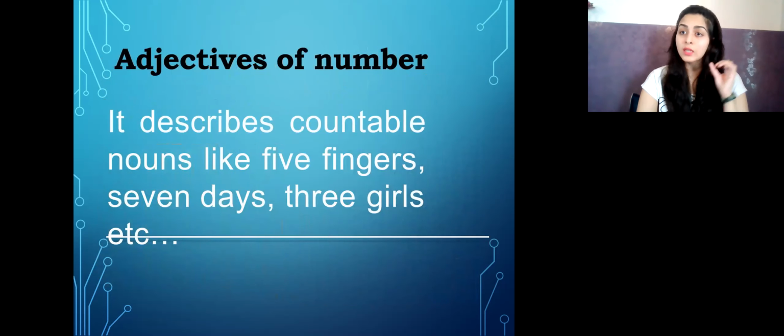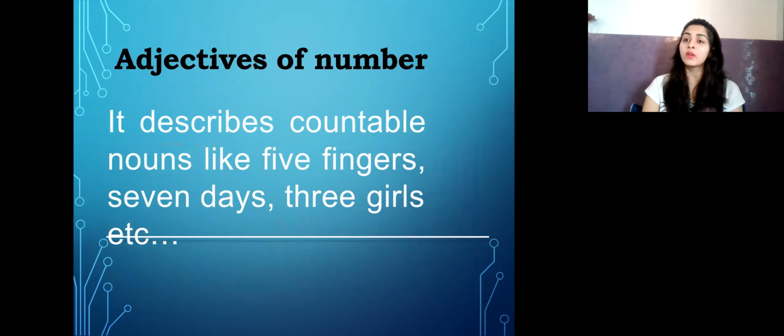Now adjectives of number give you a direct number. Whenever there are direct numbers given, such as 2, 3, there are 4 children, there are 8 children, that shows adjectives of number. But if there are no numbers given, but still they're talking about some quantity, less, more, many, that is when the sentence falls into the quantitative adjectives.